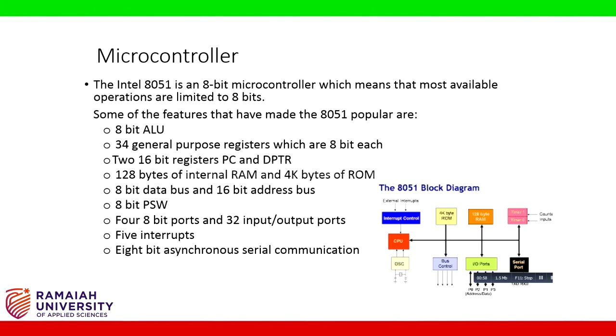It has 128 bytes of internal RAM and 4 kilobytes of ROM. It has an 8-bit data bus and 16-bit address bus. It has an 8-bit PSW, processor status word. It has four 8-bit ports and 32 input-output pins. It has 5 interrupts and 8-bit asynchronous serial communication.